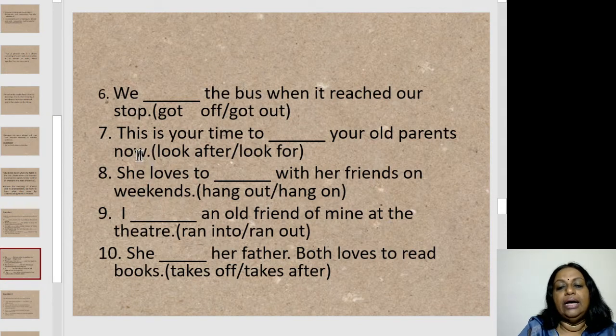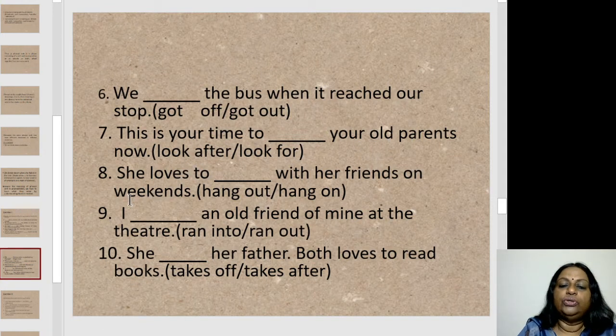7. Let's fill the blank with the right phrasal verbs. This is your time to dash your old parents now. Look after, look for. Look after, take care of them. Look for is to search. Okay, so search is not the correct one. Look for means to search, so that's not right. So you will use look after, that is to take care. This is your time to look after your old parents now.